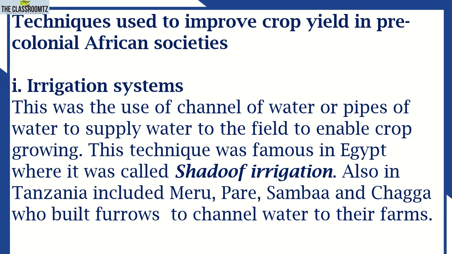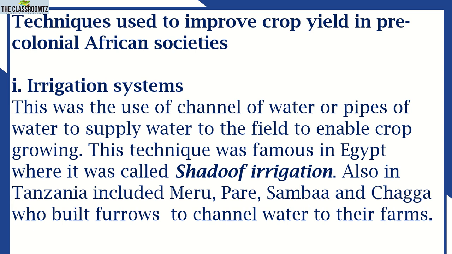The first technique applied was irrigation systems. This was the use of channels or pipes of water to supply water to the field to enable crops to grow. These techniques were famous in Egypt, where it was called Shadoof irrigation. Also in Tanzania, the Meru, Pare, Sambaa, and Chaga built furrows to channel water to their farms. So here in irrigation, all of us understand the term irrigation. It is the use of water, instead of relying on rain water.